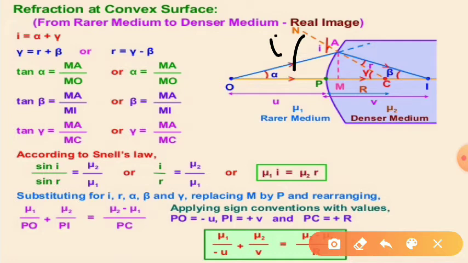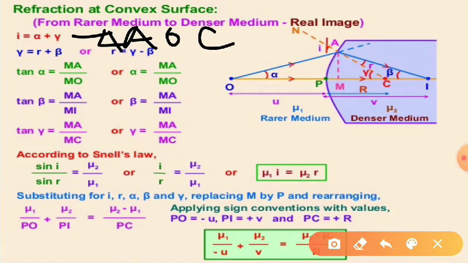Now in the diagram, in triangle AOC, you can see that alpha plus gamma is equal to i. The exterior angle is equal to the sum of the interior opposite angles. So i is equal to alpha plus gamma. This we are writing in triangle AOC.